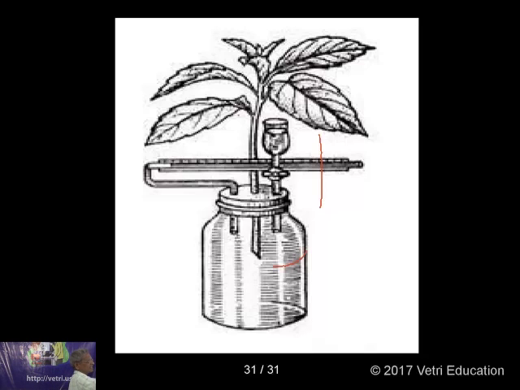When this plant is transpiring, you will be able to calculate the amount of water used by the plant, and then in a unit time, a plant with this much leaf surface area is able to transpire this much water. All these things you can easily calculate, but I am not discussing the calculation part. But you understand that this is used for measuring the transpiration.